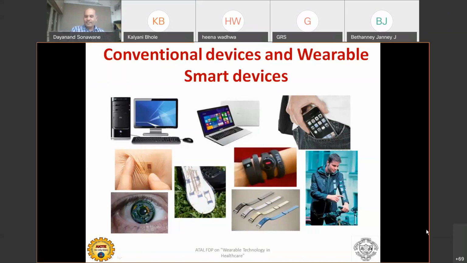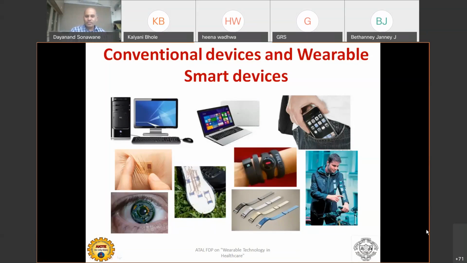Sometimes there are physical activity bands available. You can pair the mobile phone with that band, and your mobile phone will act as an activity tracker in that case, so it may act as a wearable as well. But it depends on whether we want to categorize the mobile phone as a wearable or not.